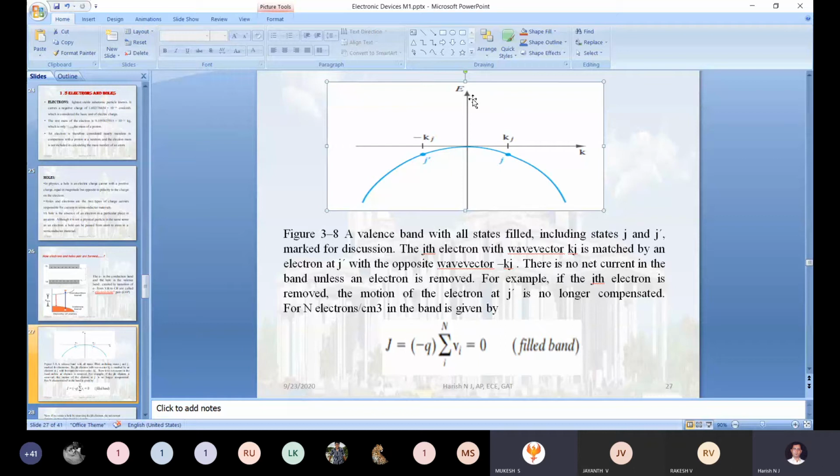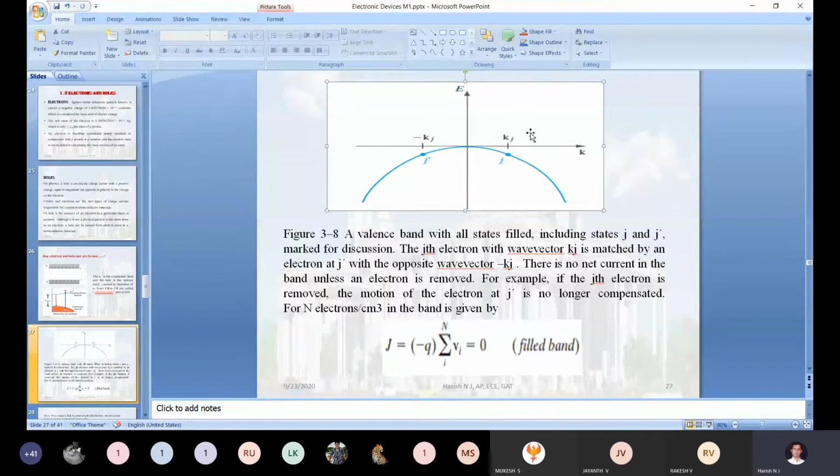This is E, the energy of the electron. This is K, the momentum of an electron. This is Kj, this is minus Kj. This is the J electron, this is the J dash electron. You people will be able to see this diagram and the notations I have used. Is it visible? Yes, sir.